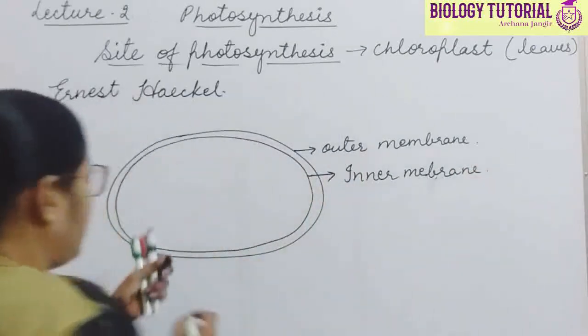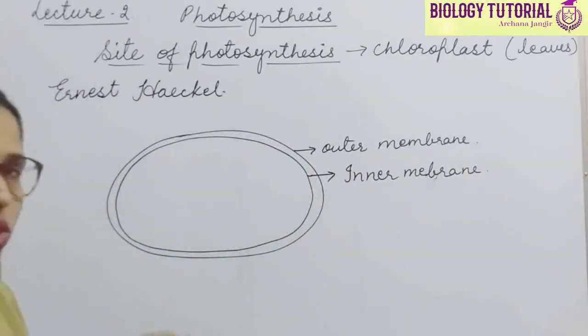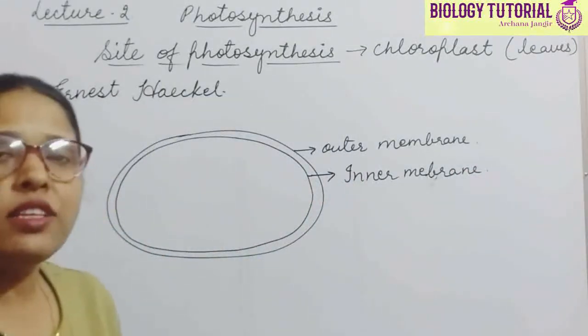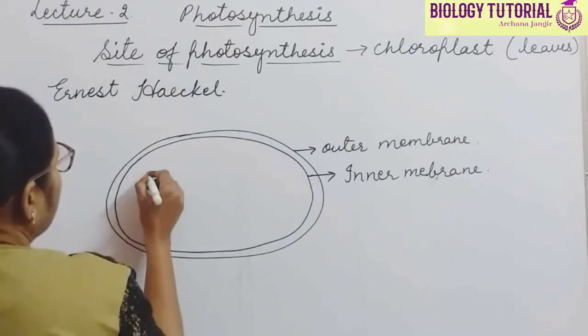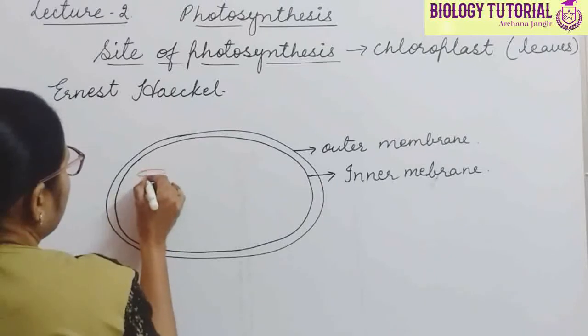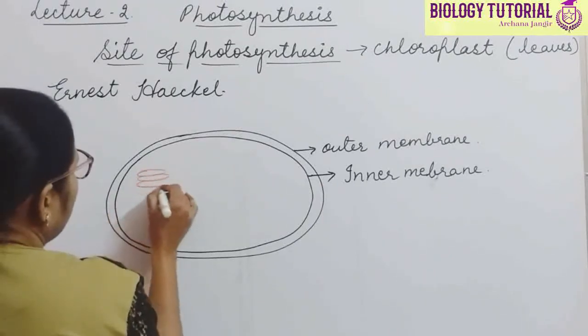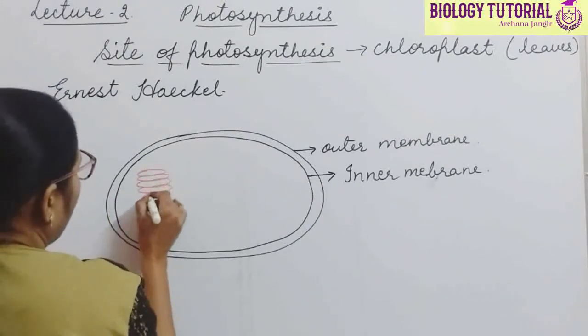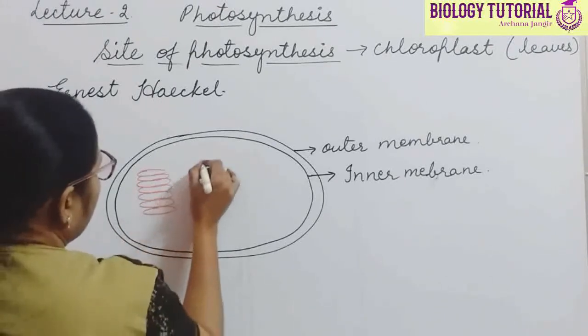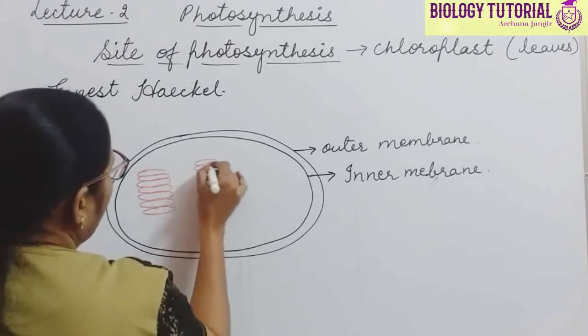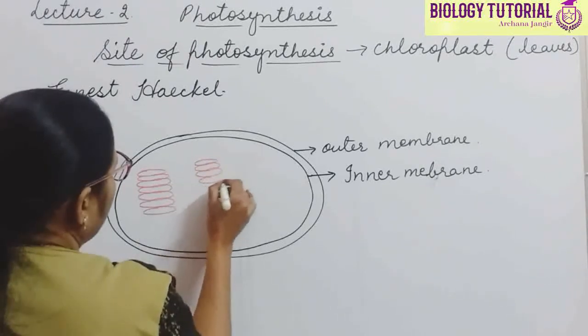Inside the inner membrane, in the space which is present, some stacks of coin-like structures are present, like this. These are the stacks of coin-like structures, and these structures are called grana.